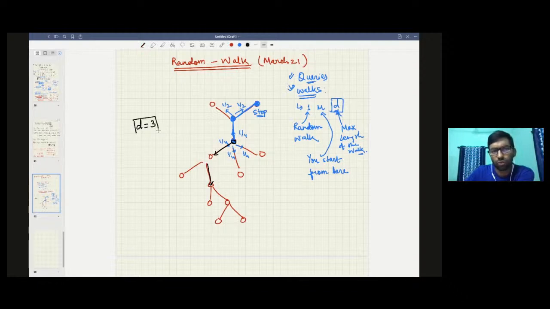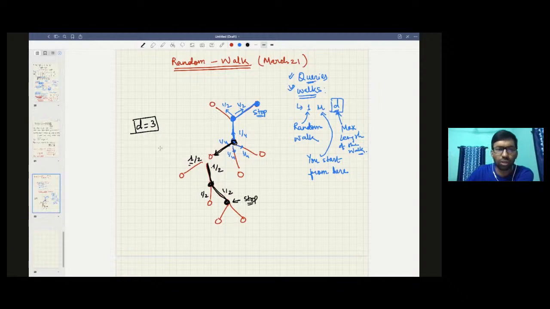Okay. So you were taking from here, you took this with 1 by 4 probability. Now you have two more choices. Each of them have 1 by 2 probability, right? Equal probability. And with 1 by 2 probability, you took this path. And then you have again 1 by 2 probability. So with 1 by 2 probability, you took this path. Here also you stop.